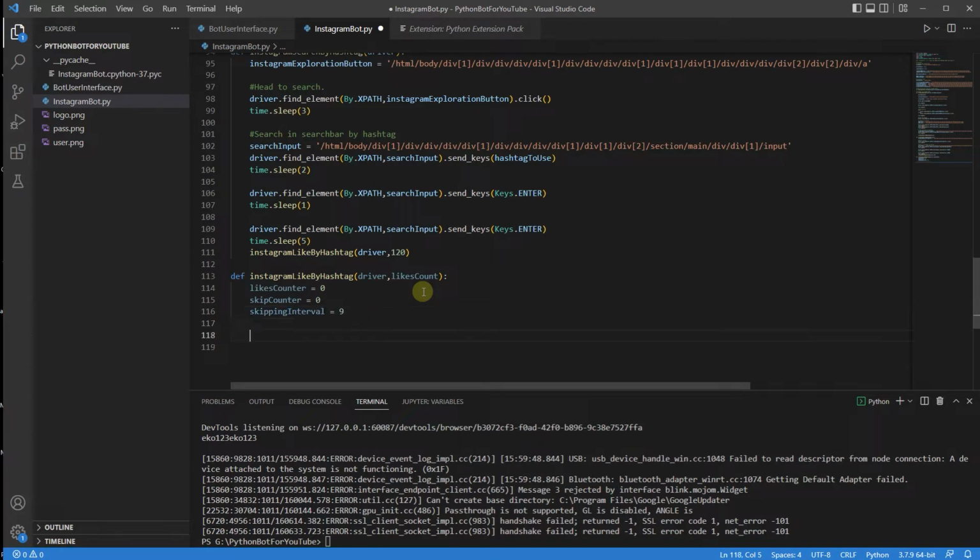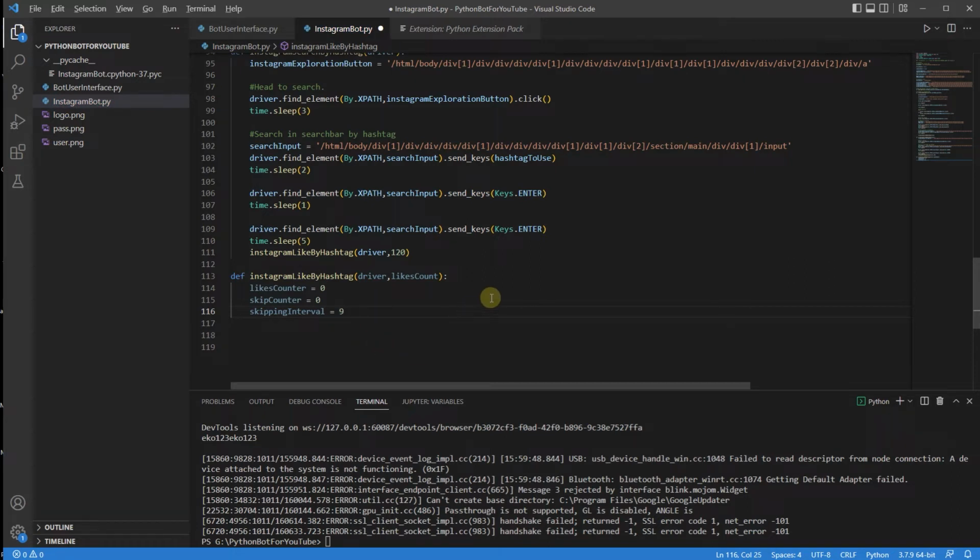Now, the skipping interval, once again, is going to be 9 because the first 9 posts are actually the top posts, and we're not aiming at the top posts. We want to go to the most recent, and the most recent come after the number 9. If, however, in the future, by the way, this wasn't changed for, I don't know, 6-7 years, but if they decide to change it and you see top posts, for example, the top posts are 20, then just go and do a 20 over here in the skipping interval, because we're not interested in the top posts.